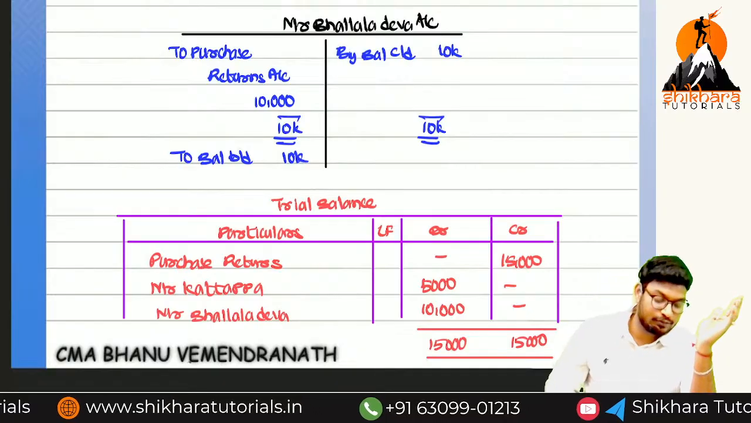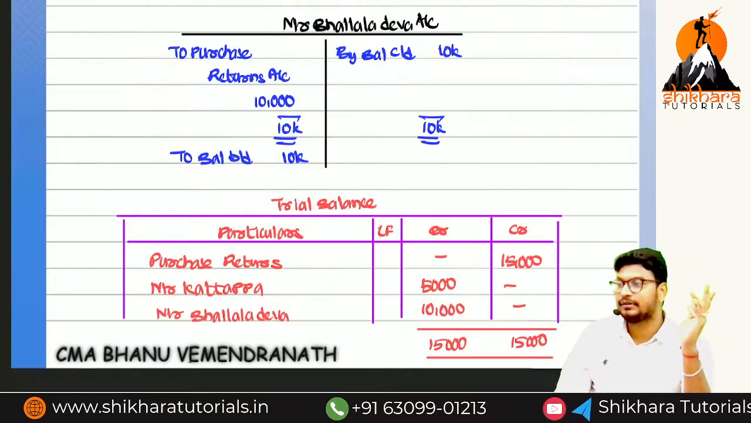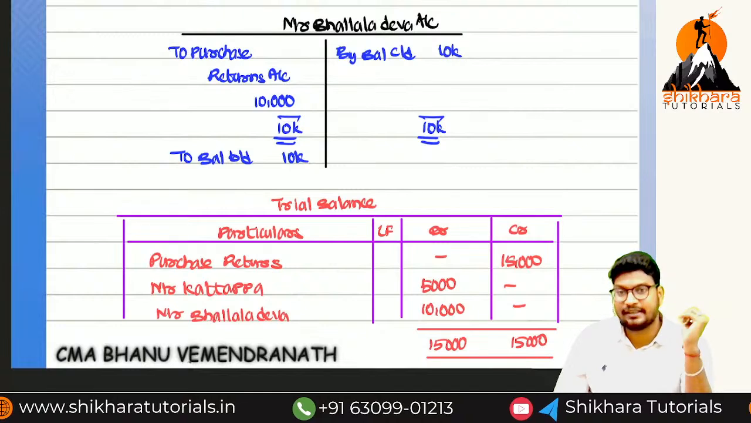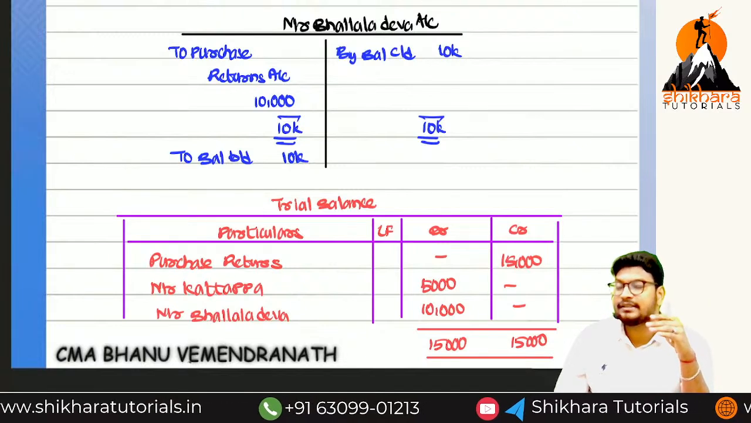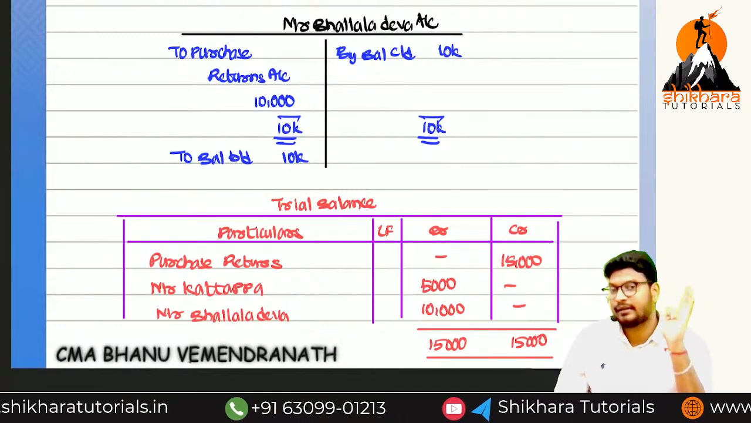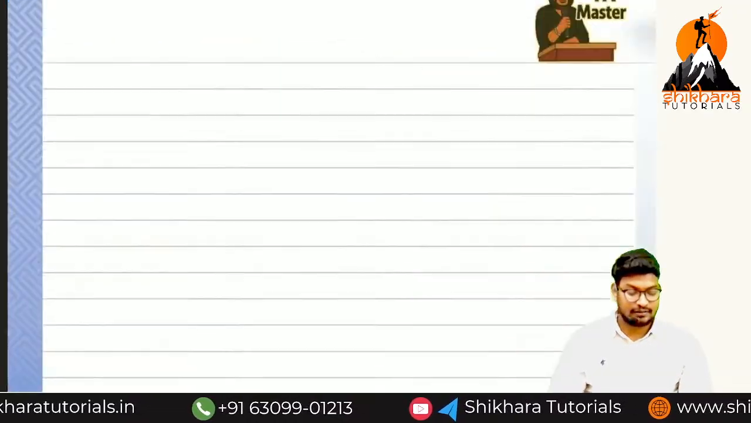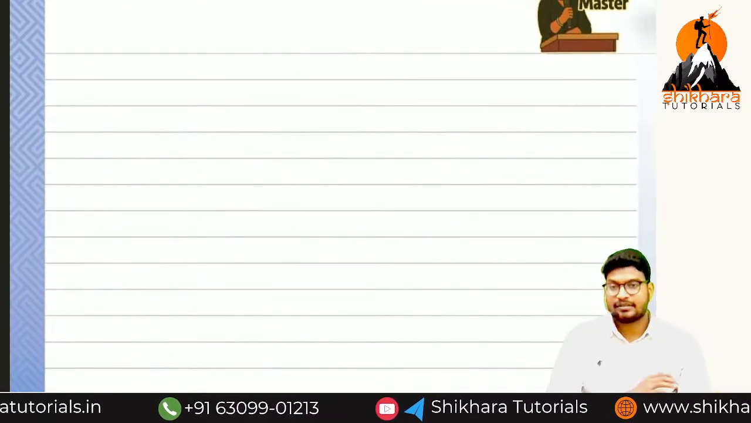So most of the students, what will they do? They will do the opposite. For purchase returns, they will use the credit. What is the actual thing? Purchase returns, debit. So remember one thing. So next one, I think you know the cash book.